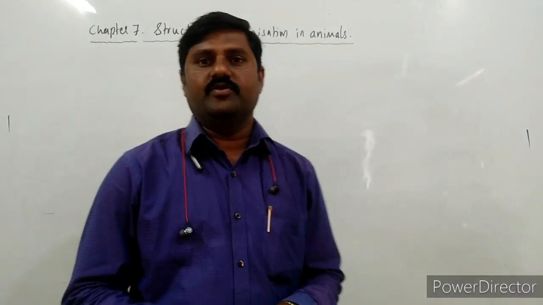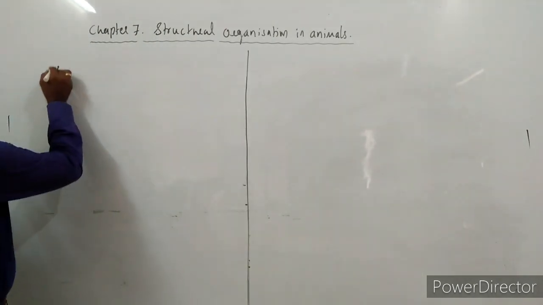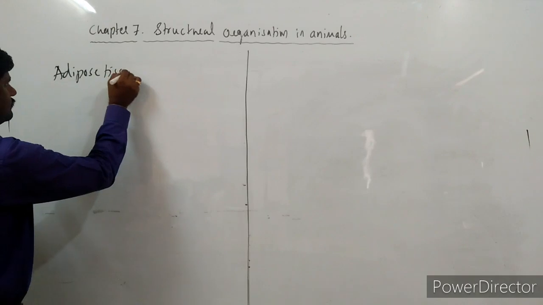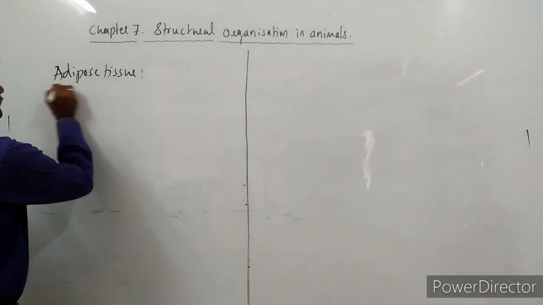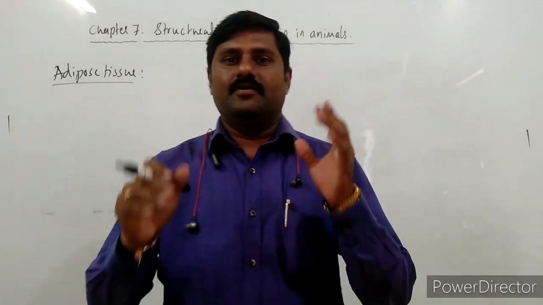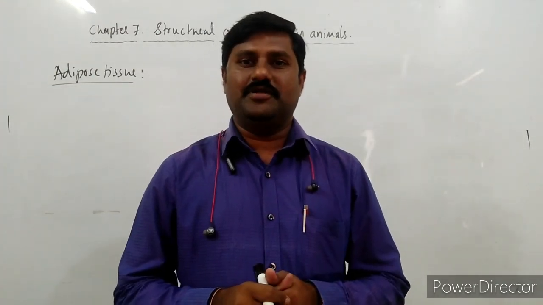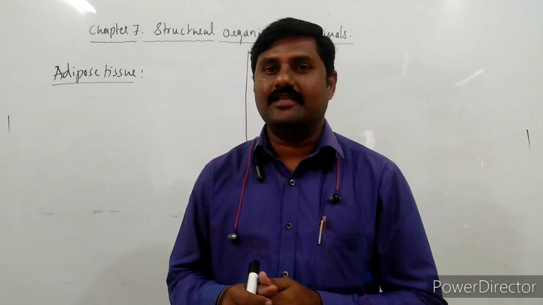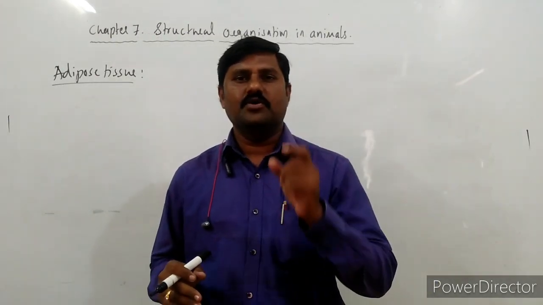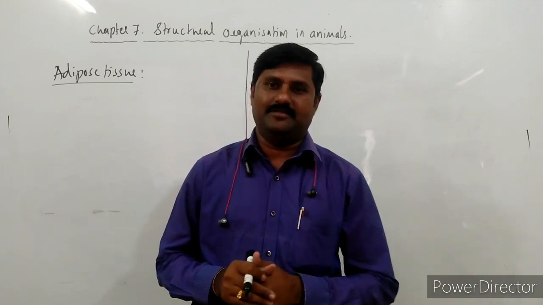One is adipose tissue. What is this adipose tissue? It is also a kind of modified loose connective tissue, which is characterized by the presence of specialized cells which contain fat within themselves.